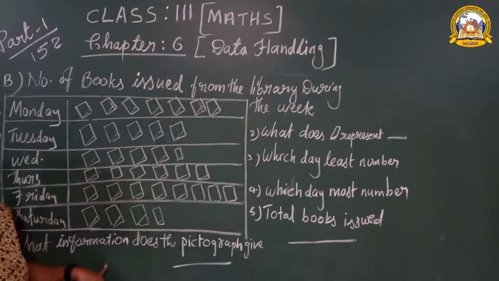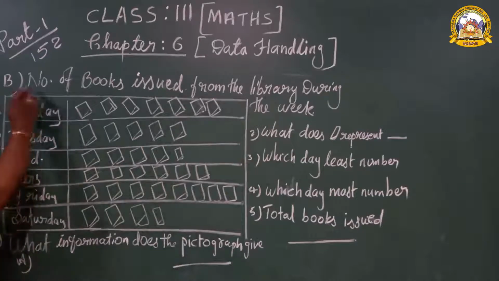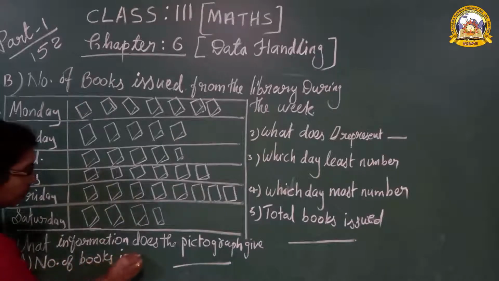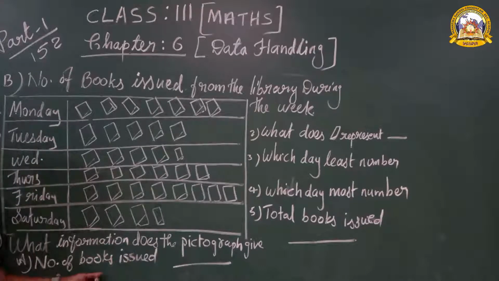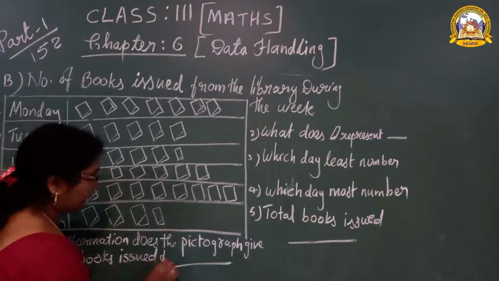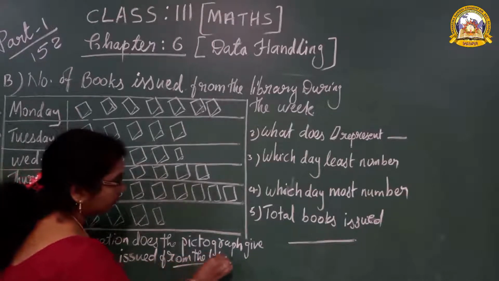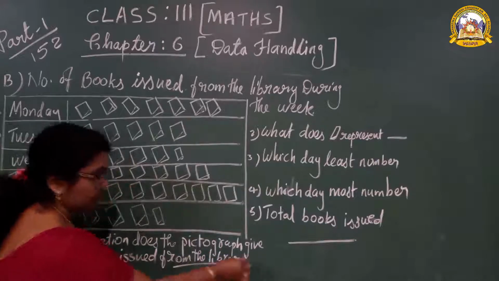That is the first answer. You should write down what is written in the heading. Number of books issued from the library. Issued means distributed, बच्चों को दे दिया. That is the first answer.